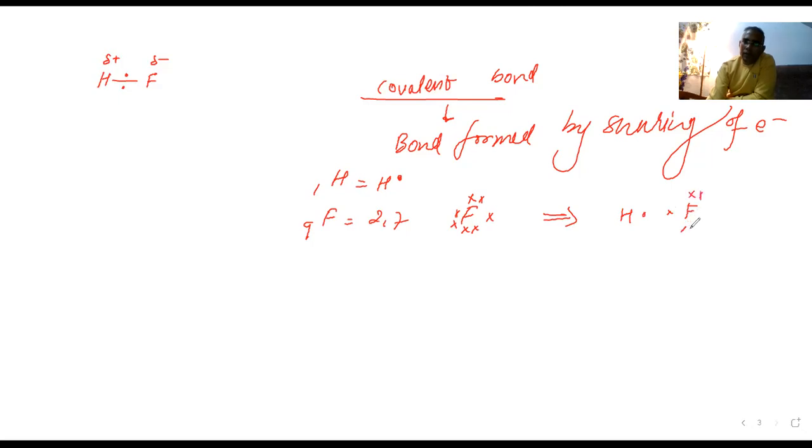Because fluorine has 7 electrons, to complete the octet it requires 1 electron: 2, 4, 6, 1, 7. Hydrogen has 1 and wants to complete like helium. So how are they going to do it? They are sharing their electrons.